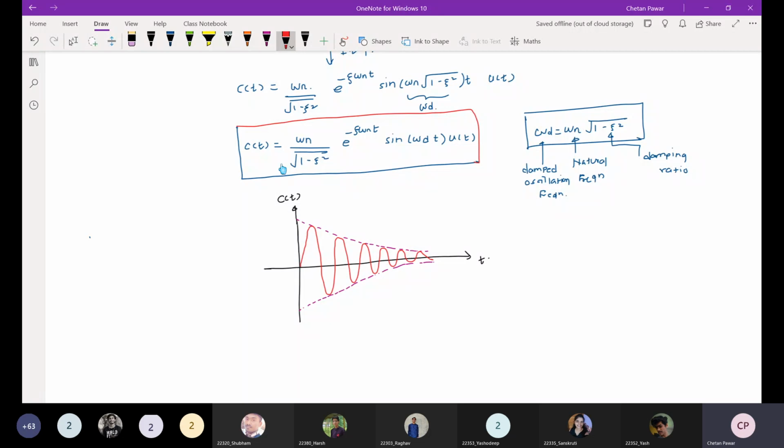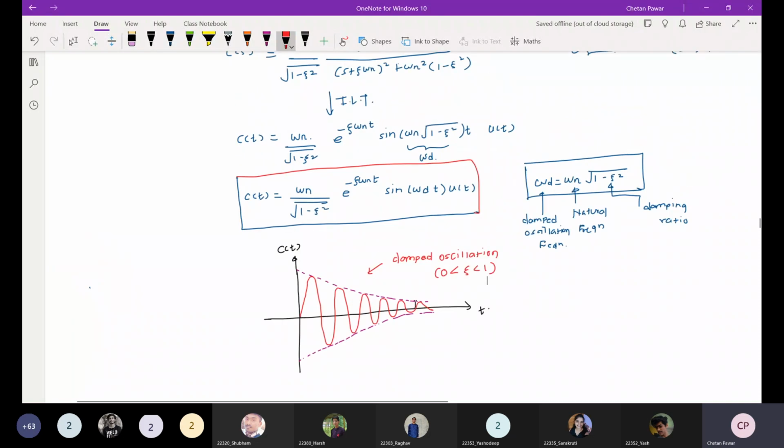So this is the output response. As t tends to infinity, the output response will be 0.